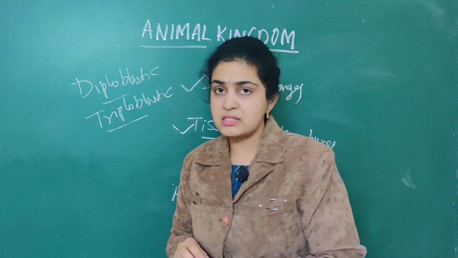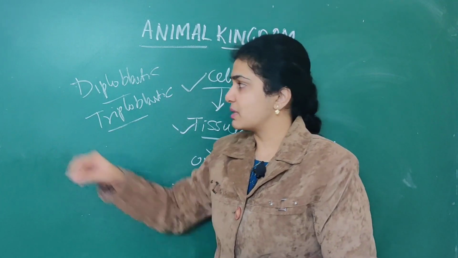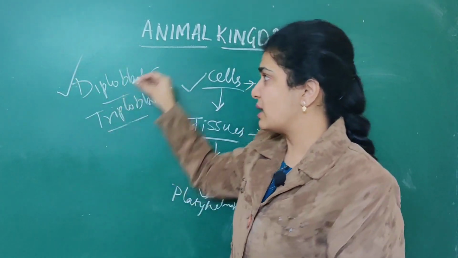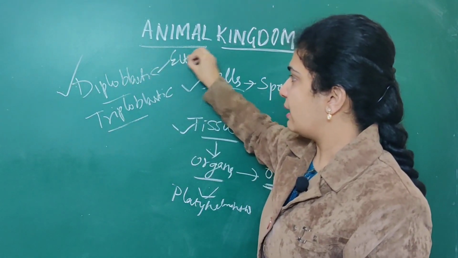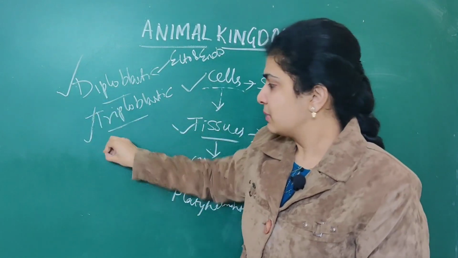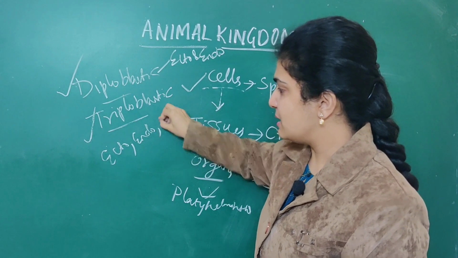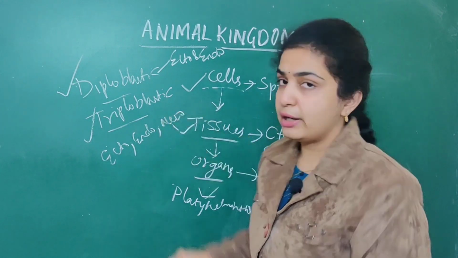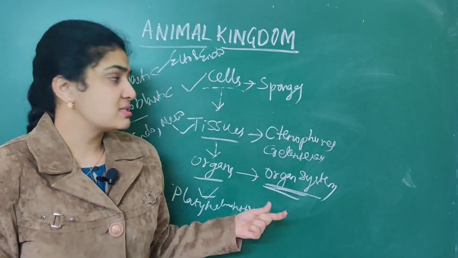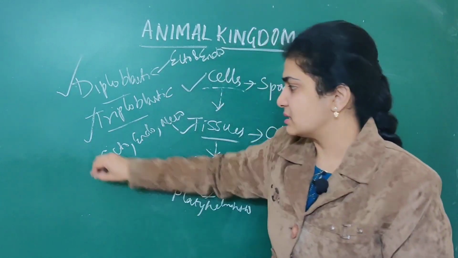Diploblastic, only two germ layers; triploblastic, three germ layers. What are the germ layers which are present? In diploblastic, it is ectoderm as well as endoderm. In triploblastic, it is ecto, endo as well as mesoderm. A middle layer, a special layer, is present, so the mesoderm layer is present in that.